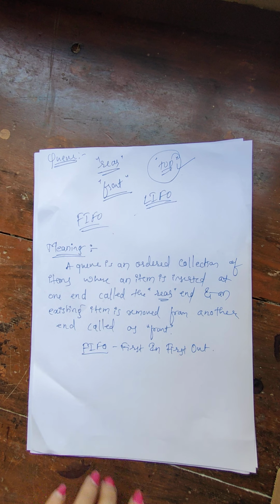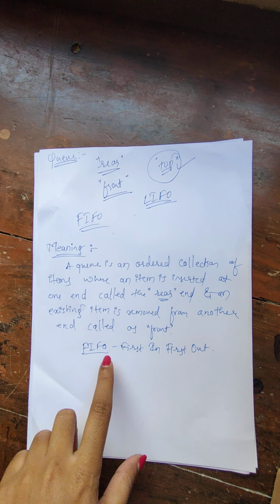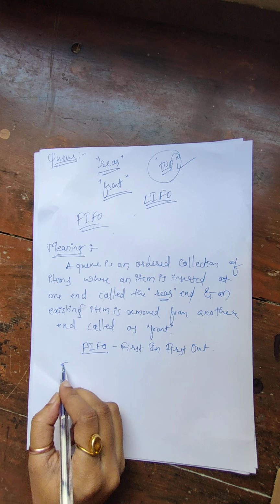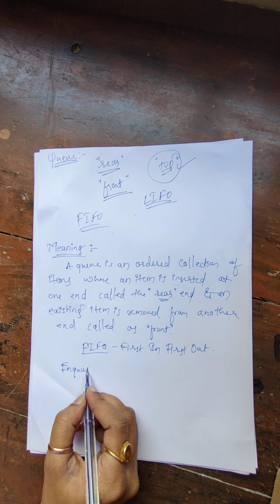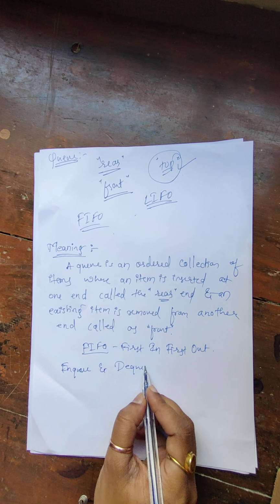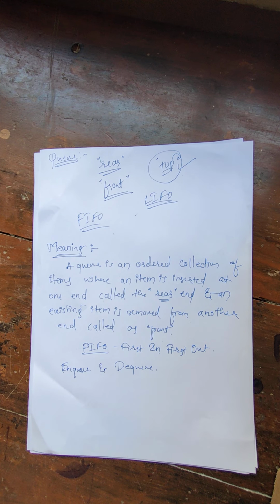Then that is the example of your queue with the FIFO technique. So that is how we can imagine it. In your queue we can perform mainly two operations: one is called NQ and another is called DQ. These are the two operations which we can perform on your queue.